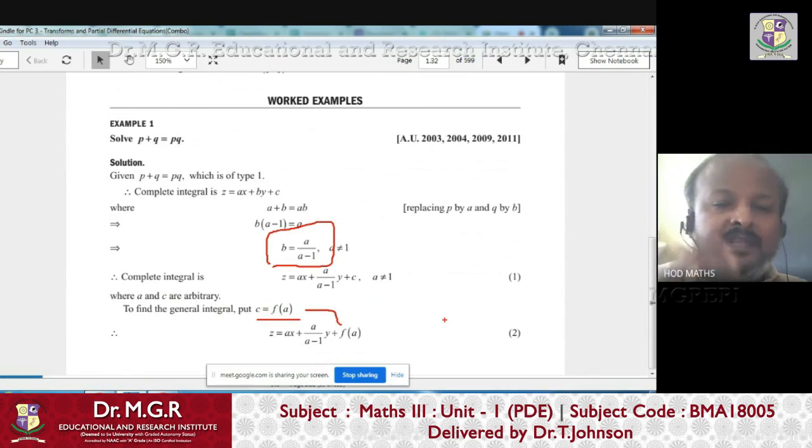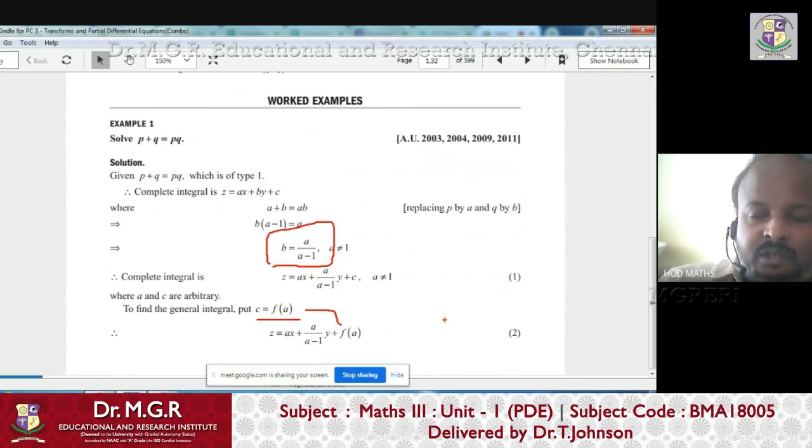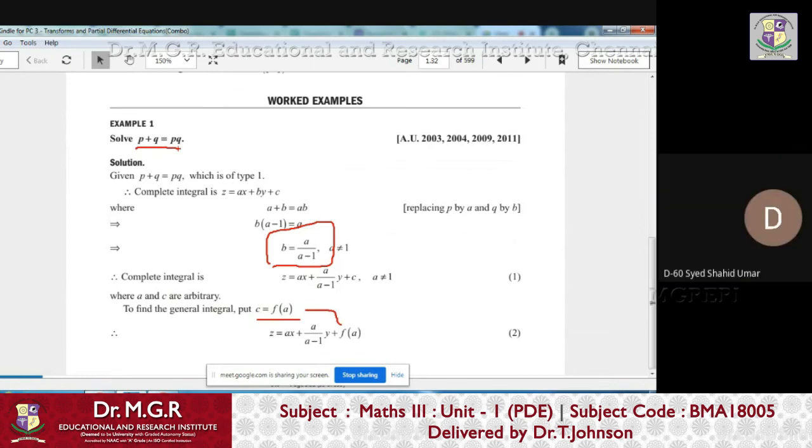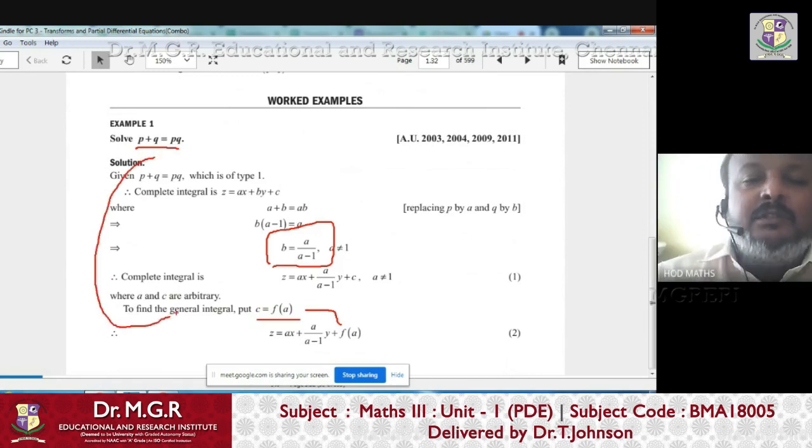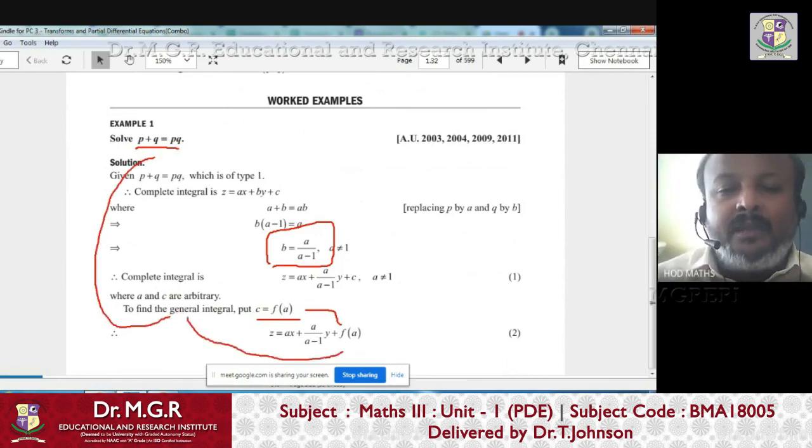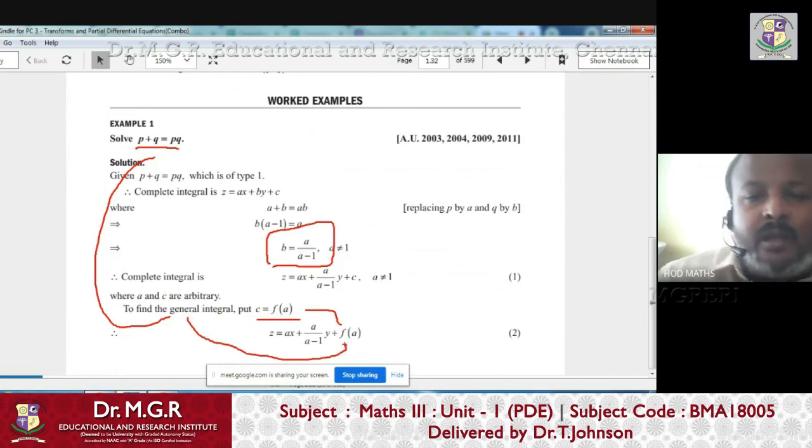Now we are going to find the general solution. I already told you what a general solution is. A general solution is a solution of the PDE which contains as many arbitrary functions as the order of the PDE. So here, what is the order of this PDE? 1. So when we form a general solution, it should contain one arbitrary function. That arbitrary function is nothing but f.